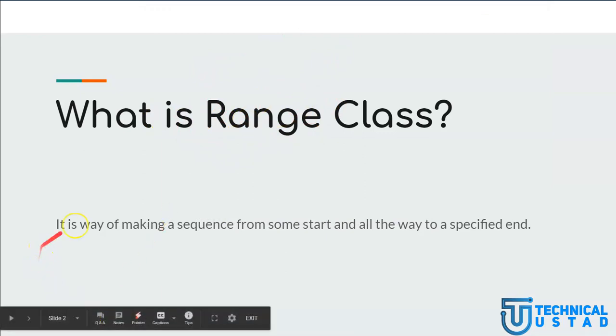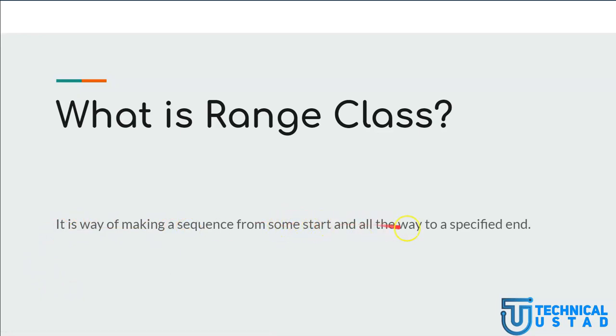If we read the definition of the range class, it is a way of making a sequence from some start all the way to a specified end. Here the start is 1 and the specified end is 20. So if I want a list starting from 1 all the way to 20, I would need this range class.